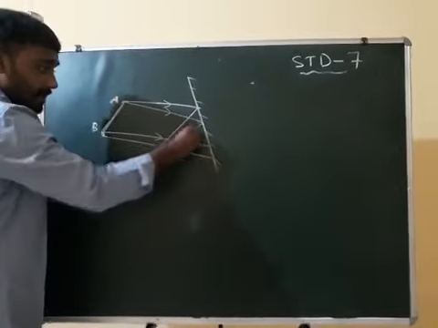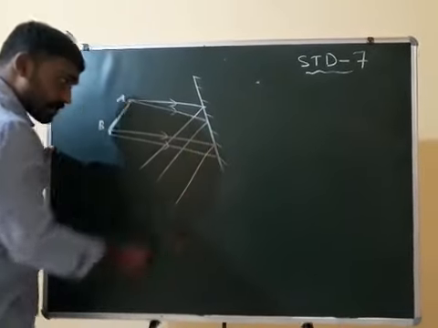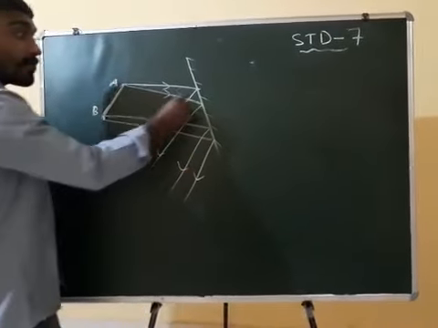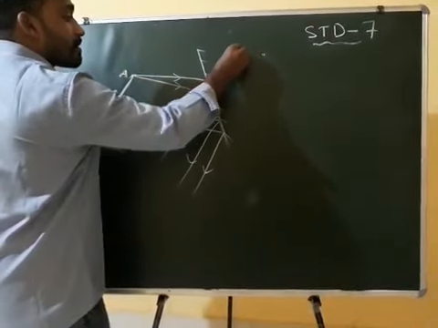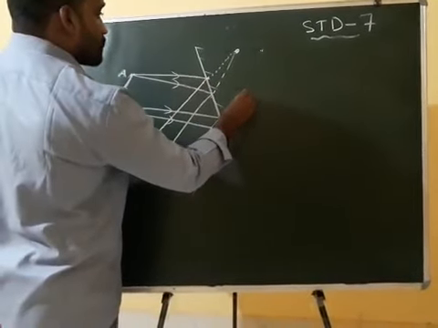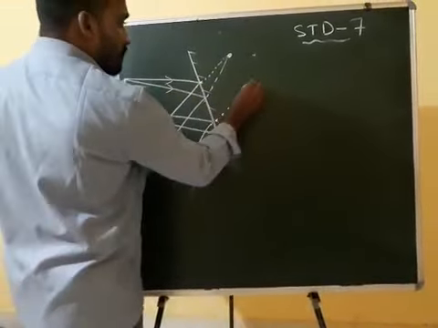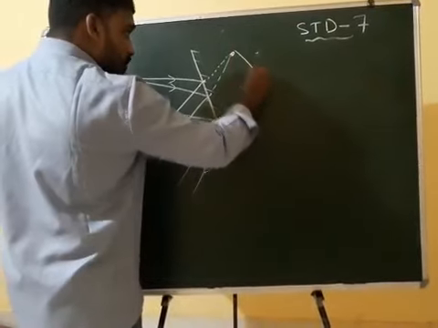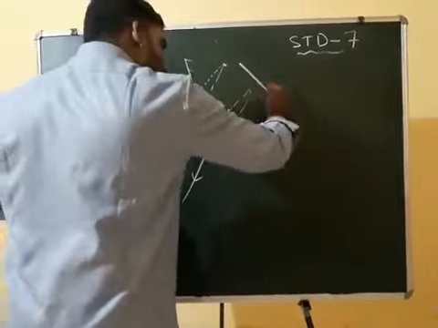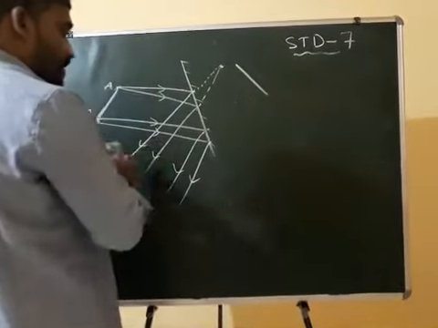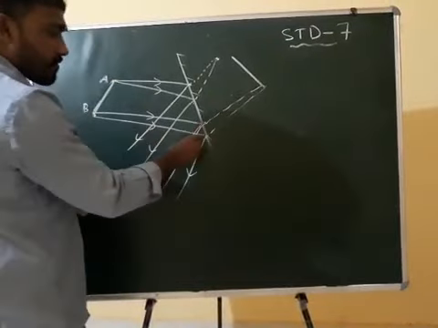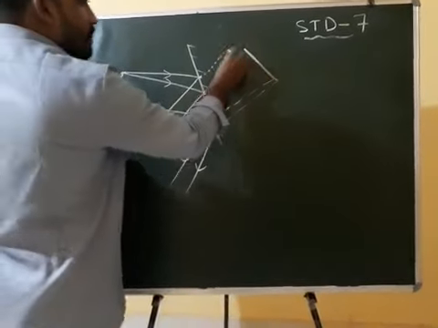This is the reflected ray. This is the reflected ray. This is the reflected ray. This is the reflected ray of this line. Okay, when they are moving and meeting at a point, they will form the image like this. Clear or not? Sorry, this one I am drawing a little bent, but when you do it with the help of a scale, it will form like this only.